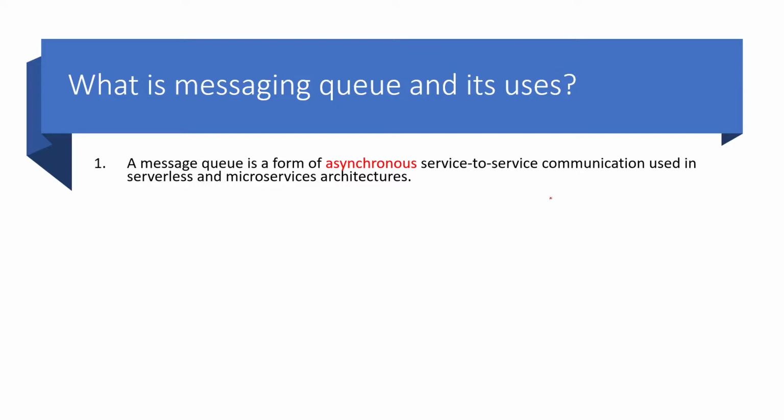Asynchronous is exactly opposite to synchronous, which means microservice 1 will send a message to microservice 2 and it will not wait for the response from microservice 2. It will keep on sending messages to microservice 2 irrespective of whether microservice 2 sends a response back to microservice 1. This is called asynchronous communication. So you can ask, if microservice 1 keeps on sending messages to microservice 2, what if microservice 2 is down?